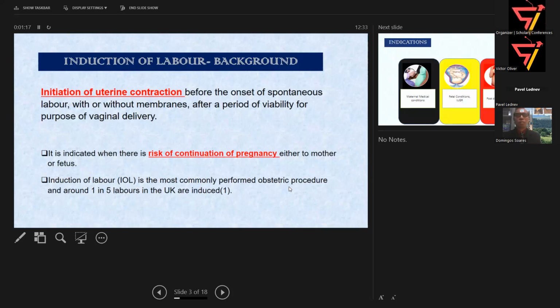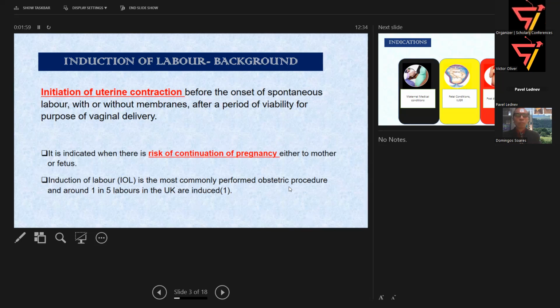So, as we all know, pregnancy has to end with delivery at some point. So, normal delivery mechanism from 37 weeks up to 42 weeks, what we call term pregnancy, and there is natural initiation of labor process, goes through labor and delivery. So induction of labor is a process where initiation of uterine contractions before the onset of spontaneous labor, with or without membranes, which is the amniotic fluid sac which covers the baby, after a period of viability for the purpose of vaginal birth.